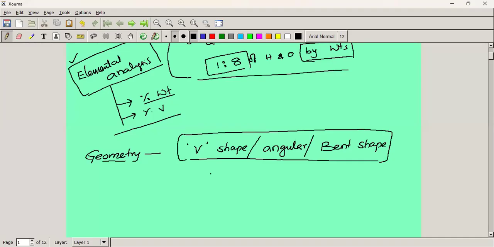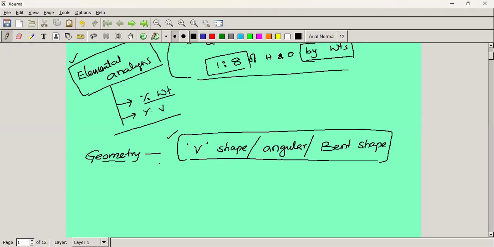Otherwise, the geometry of water is whatever container we take the water in. If you don't know chemistry, what is the geometry of water? If we take the water in a cup, the shape of water is a cup, or a bottle, like that, right? But the exact geometry of water is V shape, or angular shape, or bent shape.